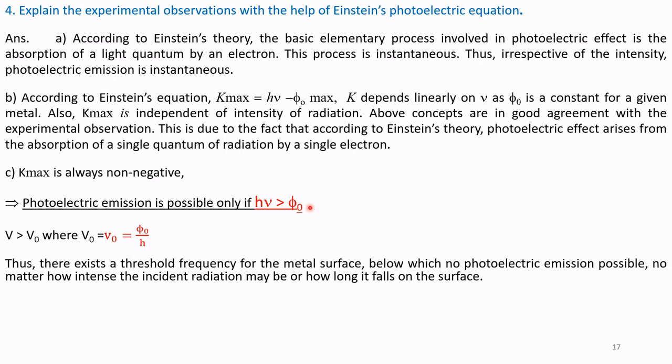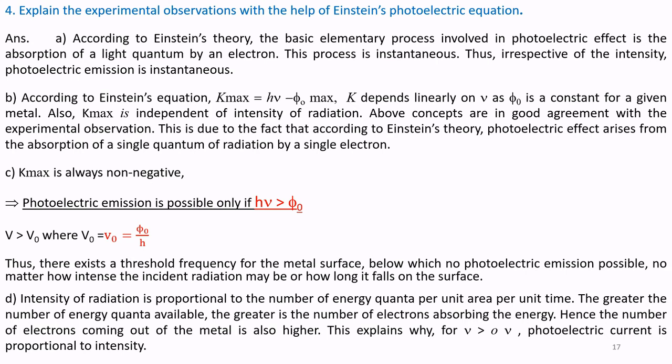Thus, there exists a threshold frequency for the metal surface below which no photoelectric emission is possible. That means there is a minimum level of threshold frequency, no matter how intense the incident radiation may be or how long it falls on the surface. So the duration and the intensity of the incident radiation are not that important, but only the threshold frequency is important.